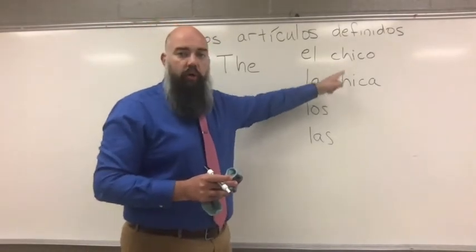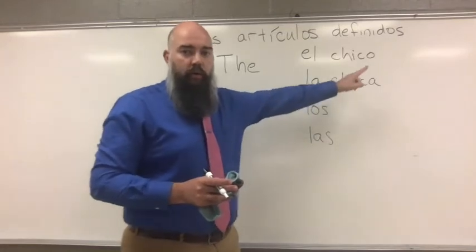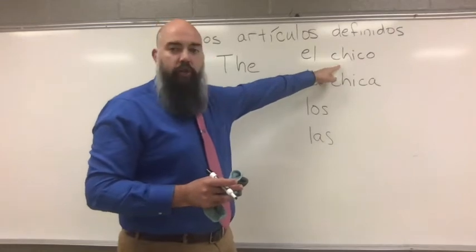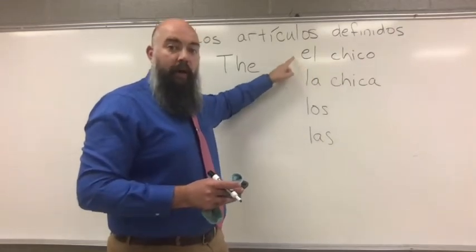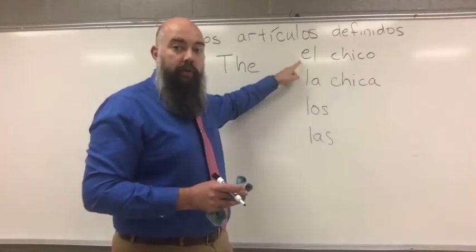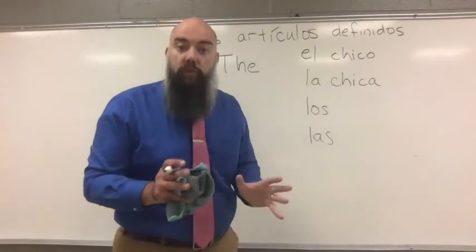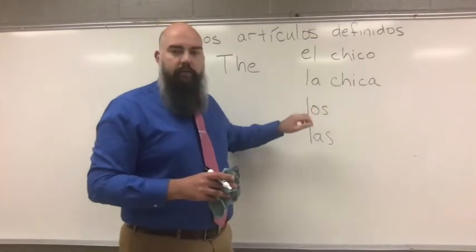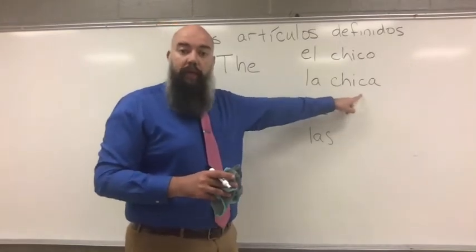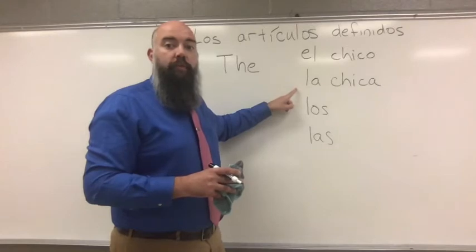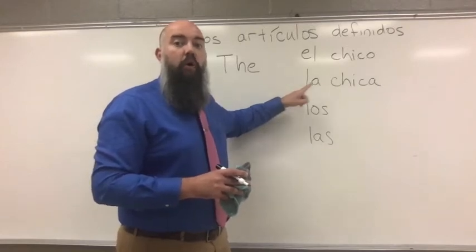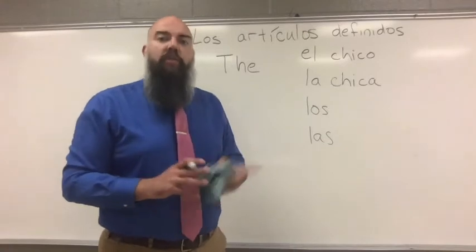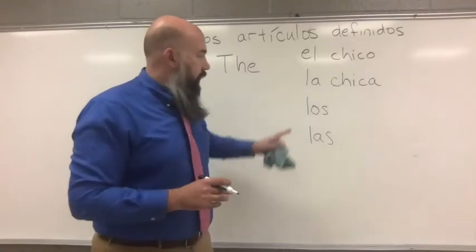Same word with the exception of one letter. O, a. The O in el chico signifies that this is a boy. And this el goes with things that mostly have an O on it. There are exceptions. La chica, this has an A on it. This is a girl. This la goes with things that are mostly ending in a. Mostly. There are exceptions.